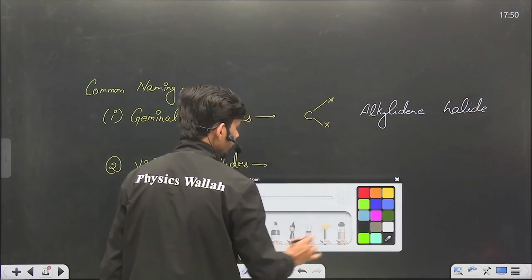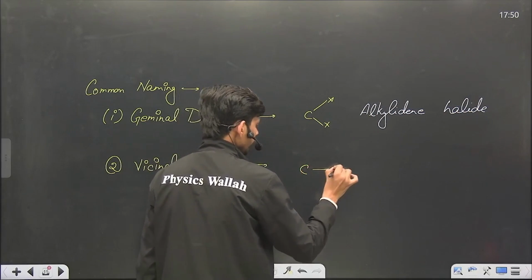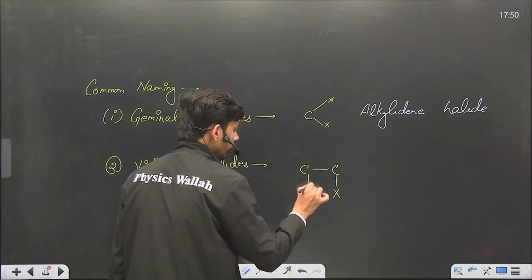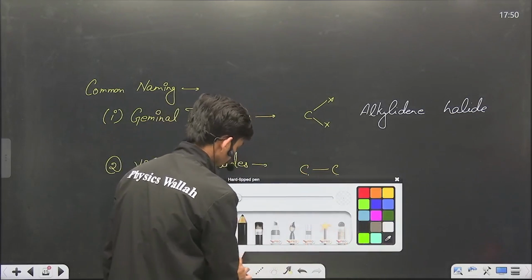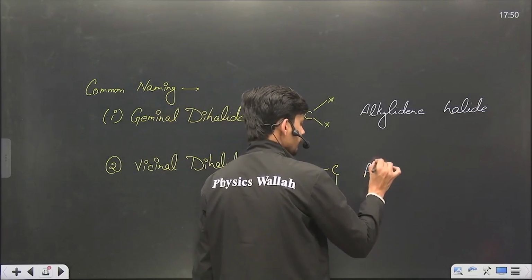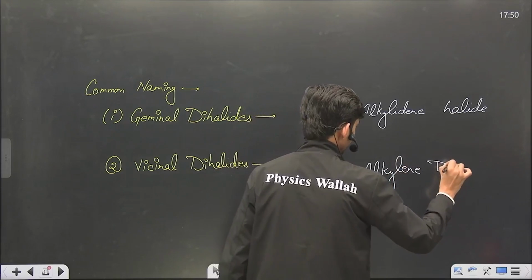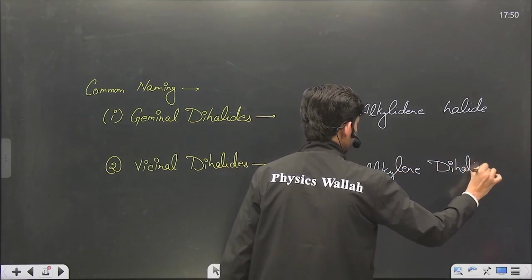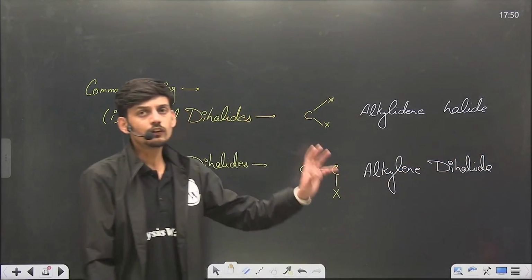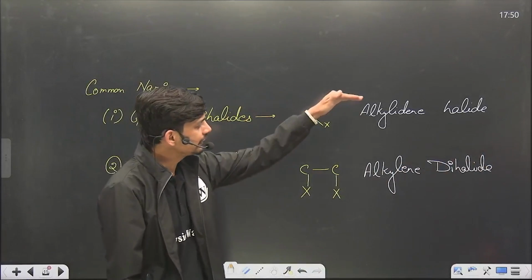And vicinal are those in which 2 same halogen atoms are on neighboring positions, and the common naming system is alkylene dihalide. If we look closely, there is a significant difference between these two namings.